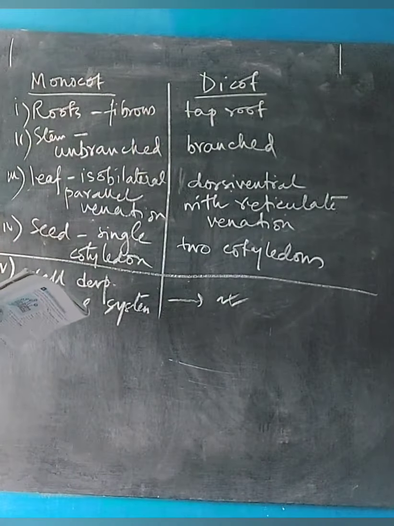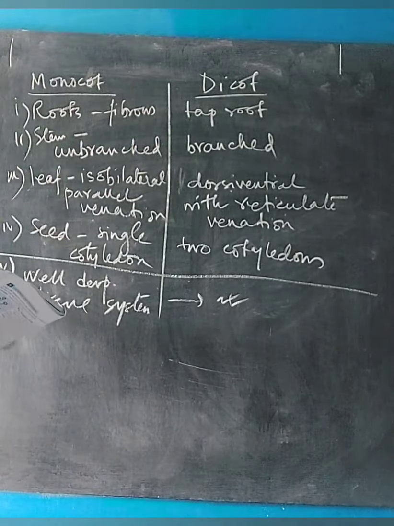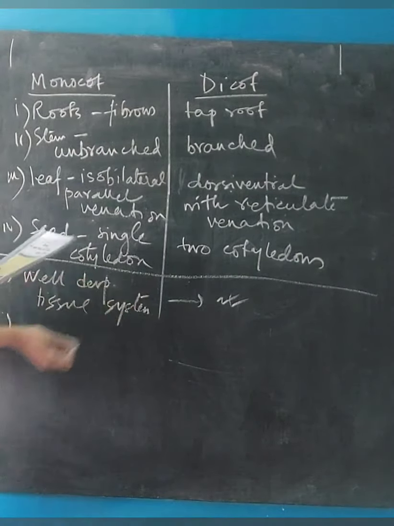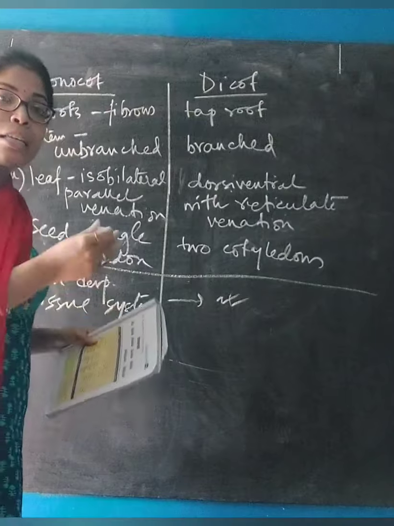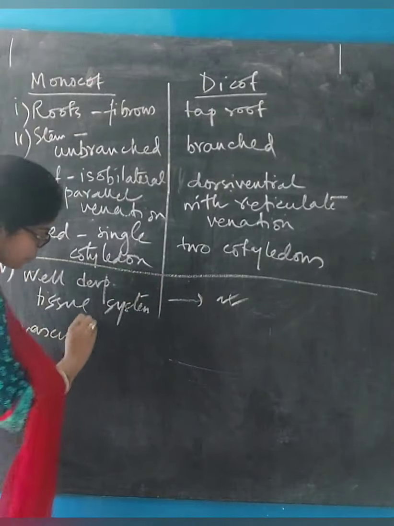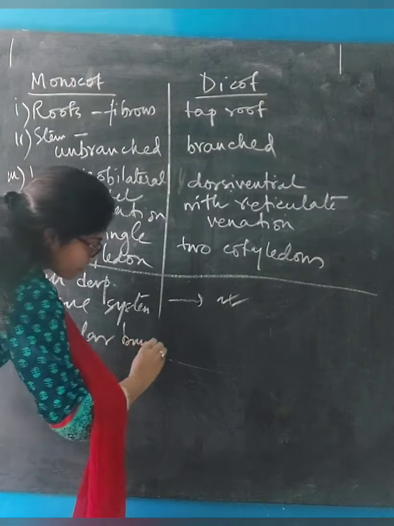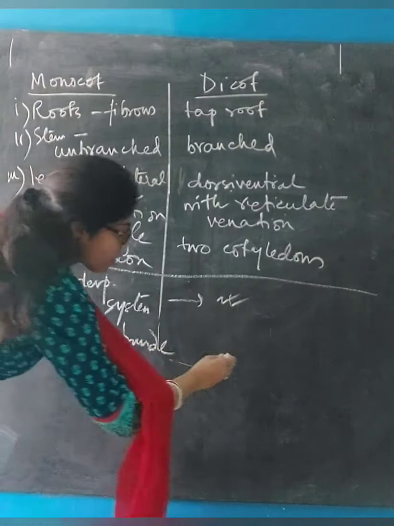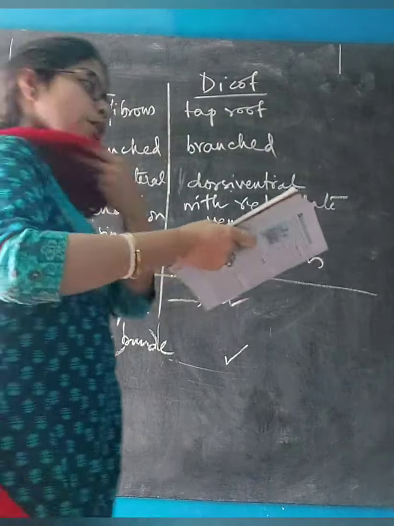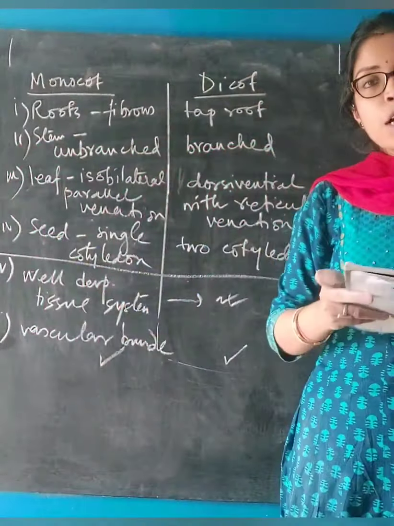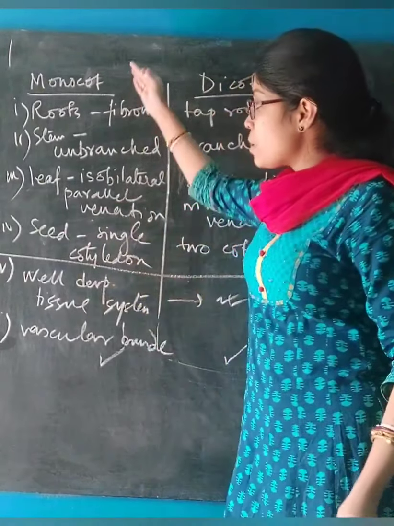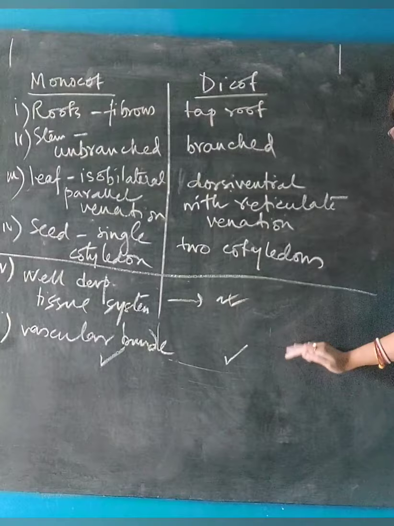The last 2 points are the same for both monocot and dicot, so you will not write these points when you are writing the difference. Here vascular bundle is present, here also present. So you will learn these 2 points. Suppose you are asked to write the characteristics of monocot or dicot, in that case you will write all of these 6 points.